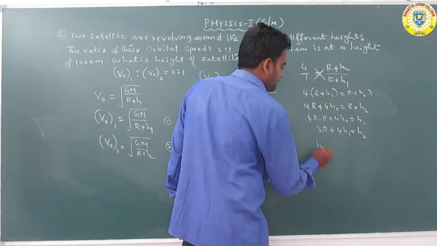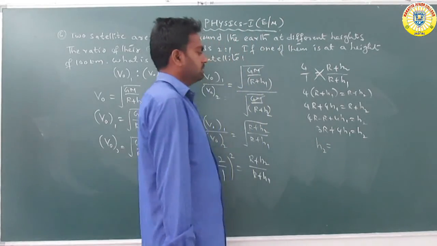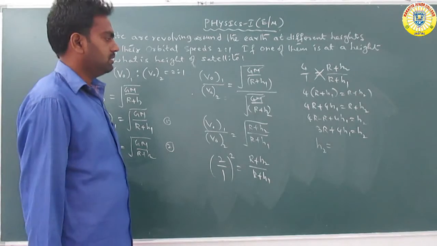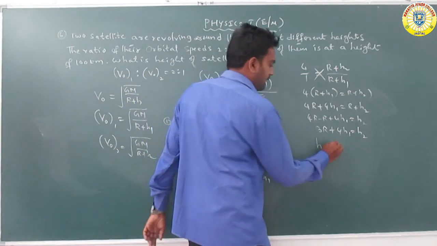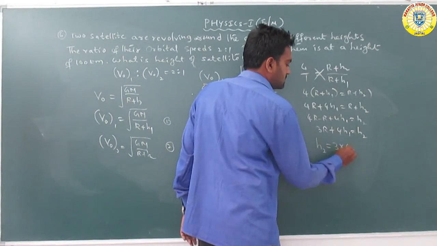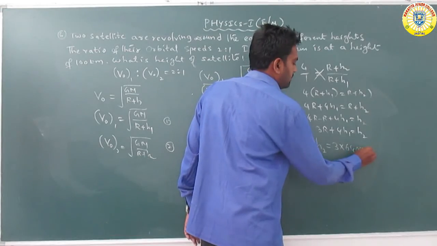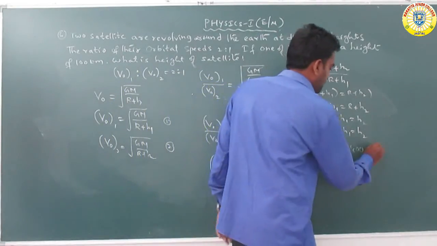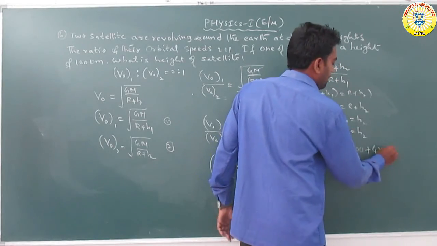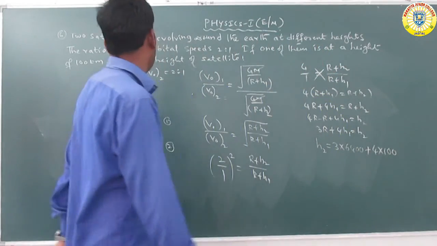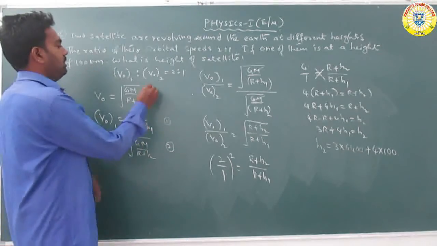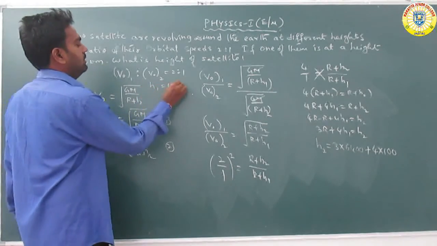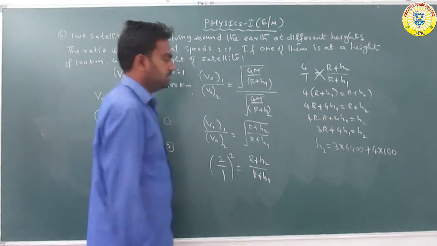R means the radius of the Earth, 6,400 kilometers. 4H1 means 4 into H1, and the height H1 is given as 100 kilometers. Now substitute in the equation.